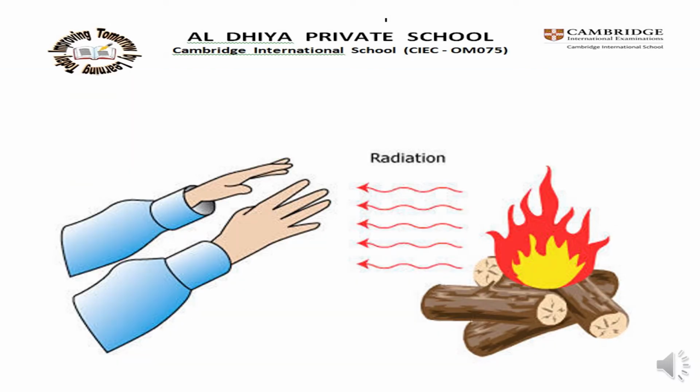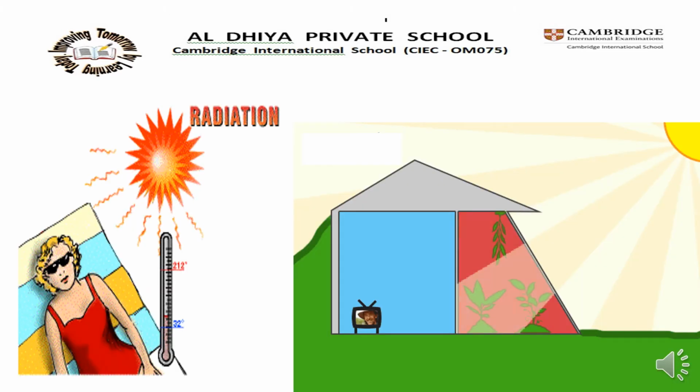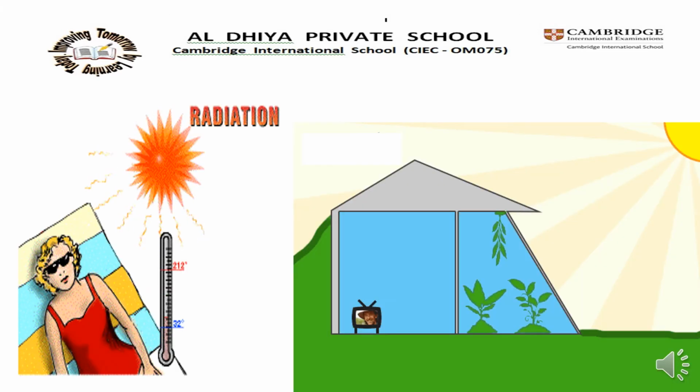This picture shows an example of radiation. Here, the heat travels as electromagnetic waves. The particles are not involved. This is another example for radiation. See the images.